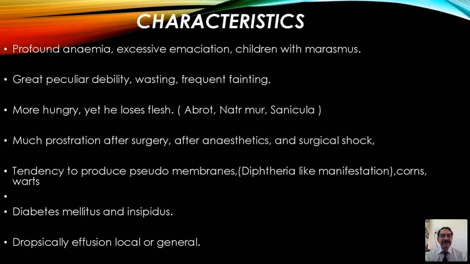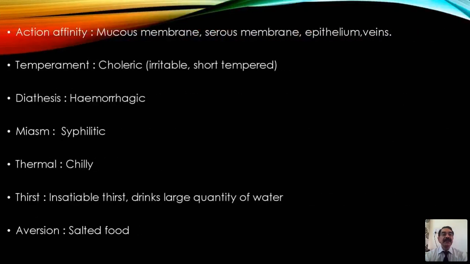And diabetes mellitus and insipidus. I said where there are more discharges from the body, in diabetes we see excessive urination, and in insipidus also. And dropsical effusion, local or generalized, where anasarca, edema is a common thing we see in acetic acid. And action affinity: it has affinity over the mucous membranes, serous membranes, epithelium, veins and nerves. So almost all the organs are covered, because this is also one of the deep-acting constitutional remedies.